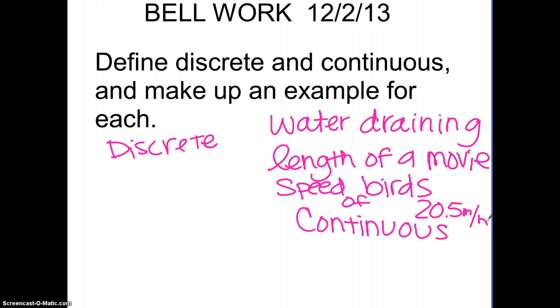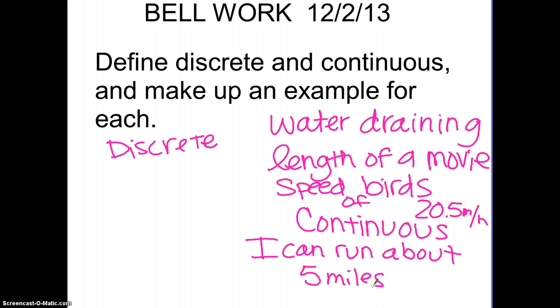Also, let's say I can run about 5 miles. Well, that means that I can run about 5.1, I could run 4.8, I could run 4.99 miles. So it doesn't have to be exact, and that would be continuous.